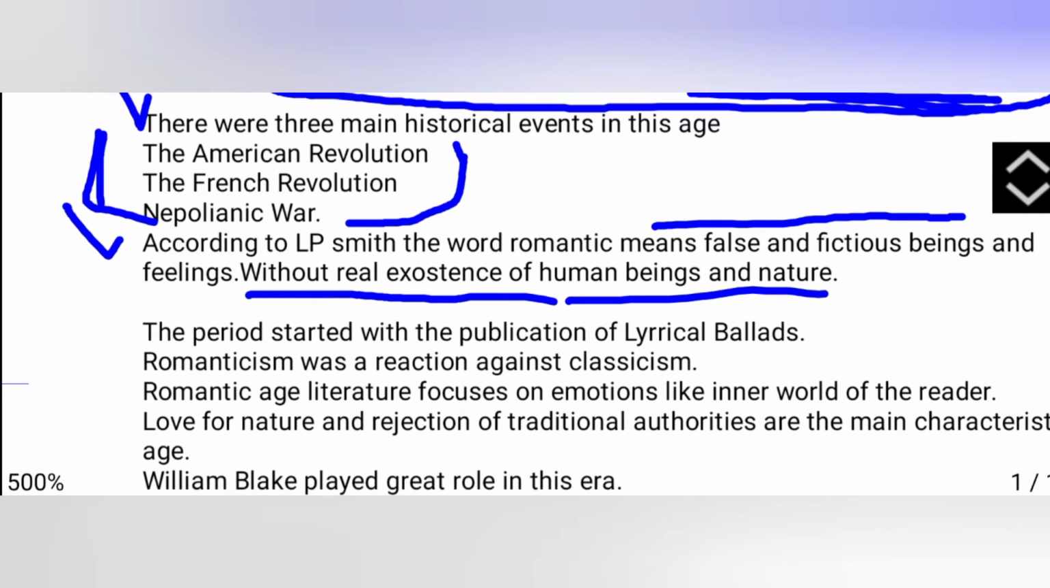The period started with the publication of Lyrical Ballads. We all know that the period started with the publication of Lyrical Ballads. What is Lyrical Ballads? A collection of poems, a book published in 1798. The book is a collection of poems written by Wordsworth and Coleridge.